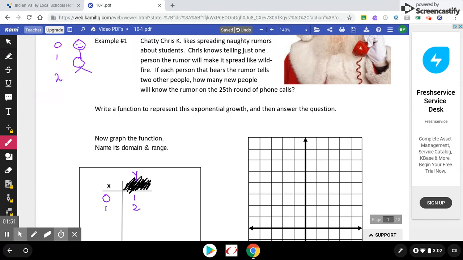Round 2 of phone calls. The one person, and it says in the directions, every time a person learns about the rumor, they call 2 more people. So made a second phone call, and total them up. 1, 2, 3, 4 people know the rumor. Round 3 of phone calls. This person calls 2 people. This person calls 2 people. Total them up. 1, 2, 3, 4, 5, 6, 7, 8 people now know the rumor.